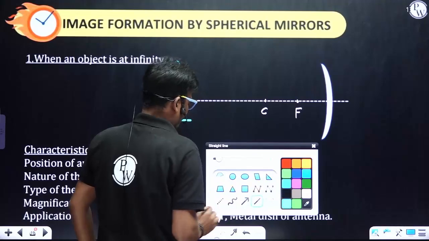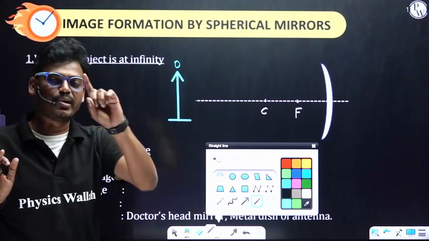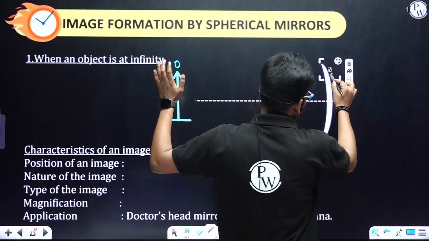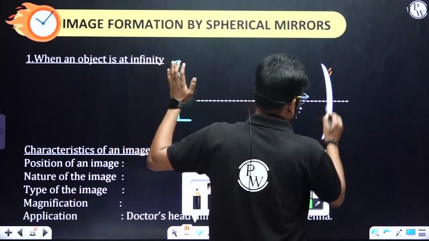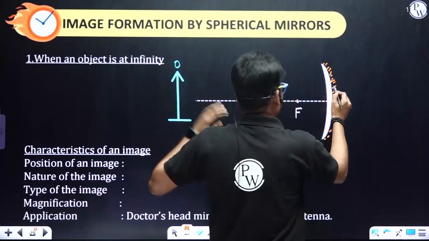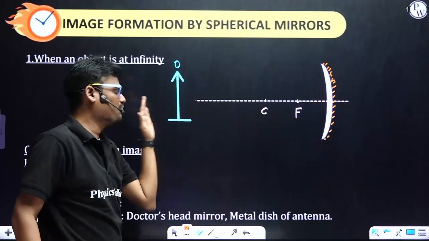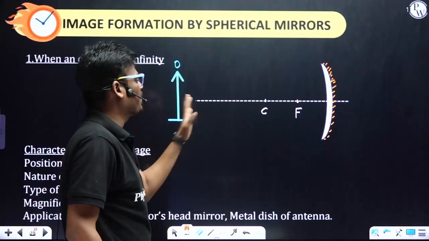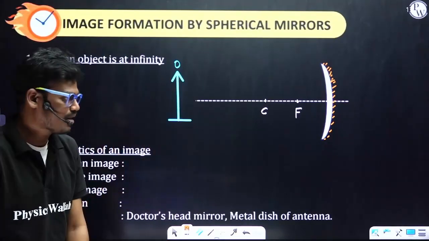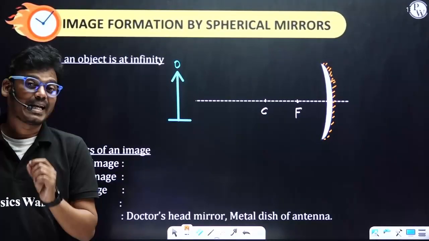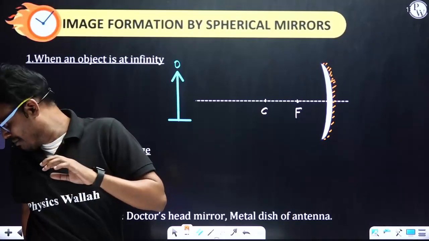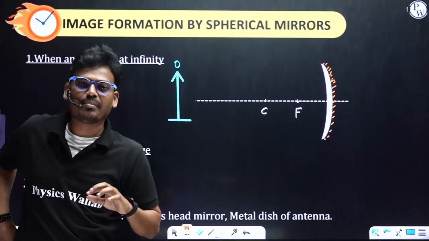Due to the concave mirror, first, how many rays do we have to consider? According to the rules, we have to keep the object in front of the reflecting surface, perpendicular to the principal axis. This is the coated surface and this is the reflecting surface. The second rule is done. The third important rule is that we have to consider a minimum of 2 rays.